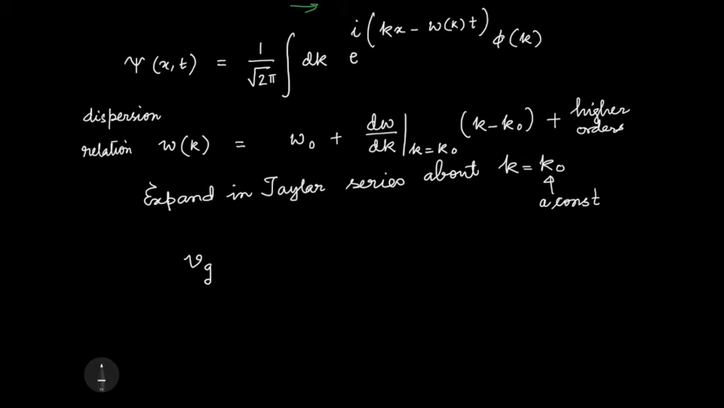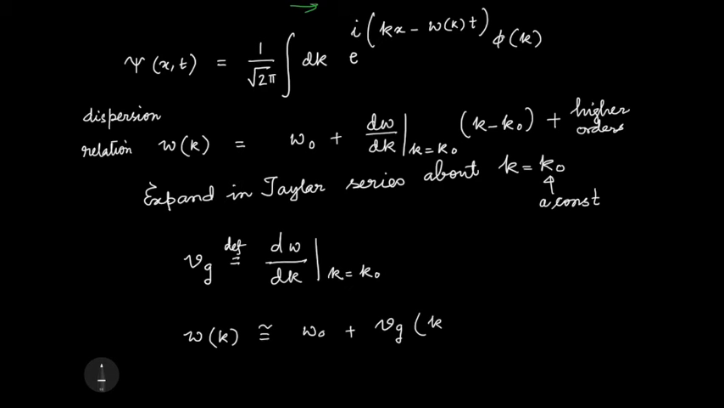Now let us just by force call this Vg. This is just a definition, and we'll see why we call it Vg later. It is just a shorthand notation for that. It will make our life simpler, which means that we will be able to write down omega of k approximately, easily. So this will be just omega 0 plus Vg times k minus k0.